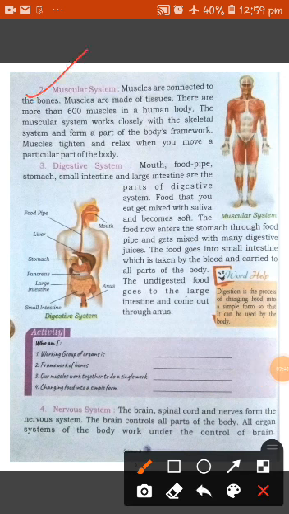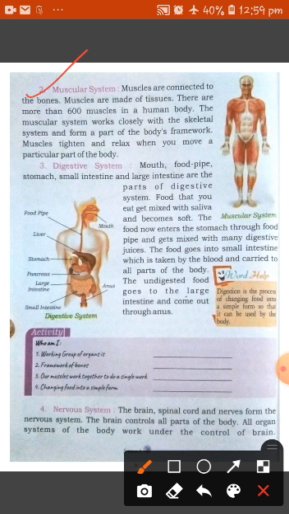Next, the muscular system. Muscles are connected to the bones. Muscles are made up of tissues. There are more than 600 muscles in the human body. The muscular system works closely with the skeletal system and forms a part of the body's framework. Muscles tighten and relax when you move a particular part of the body.